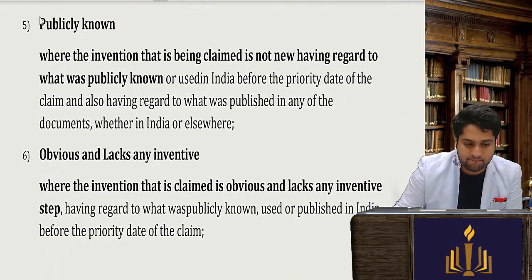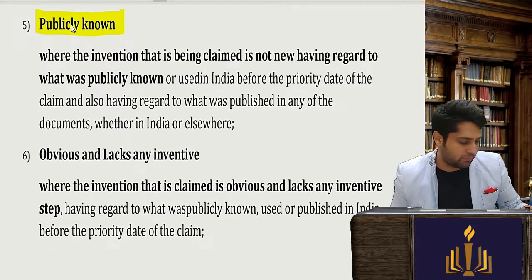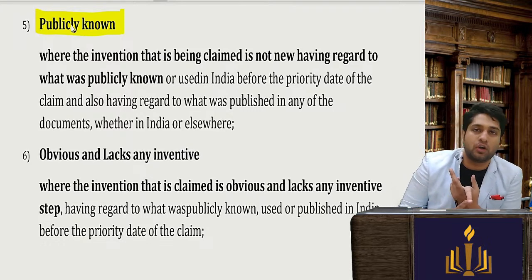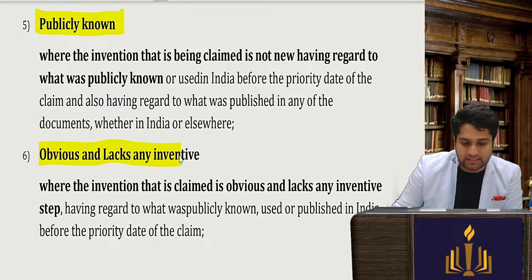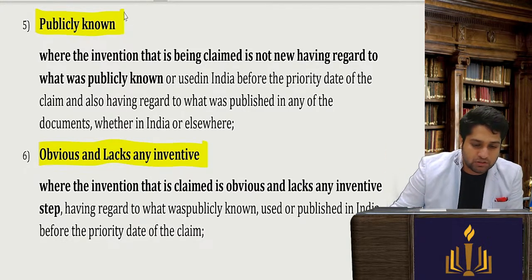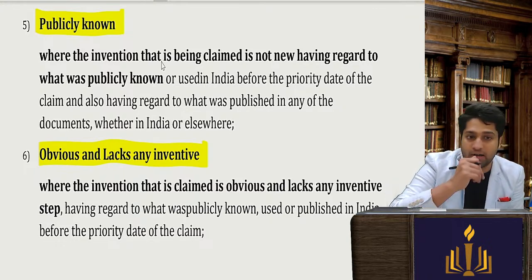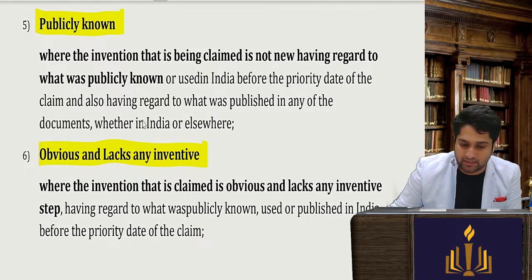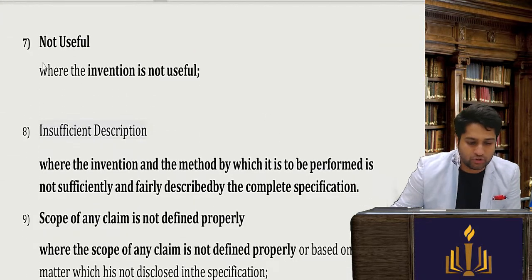Publicly known. Very, very important common points are there. For a patent to happen, it should be useful, it should be new, it should involve an inventive step, and it should be non-obvious. If it is obvious and lacks inventive step, it will be rejected. If it was publicly known in any territory of India or outside India, it will be rejected. It is not useful.